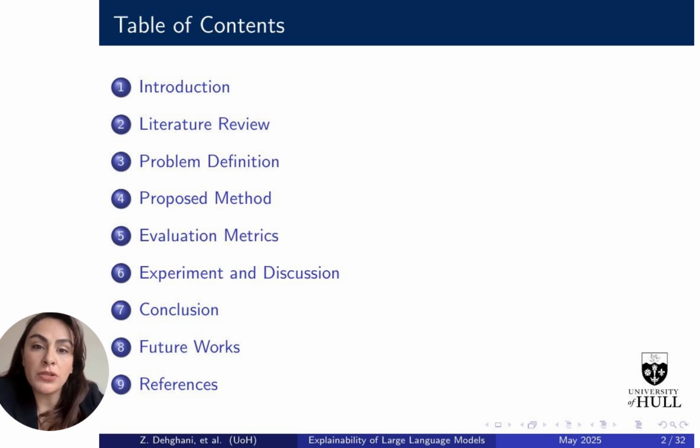Next, I'll walk you through the problem formulation and our proposed method, SMILE, which stands for Surrogate Modeling for Interpretable Local Explanations. After that, we'll discuss how we evaluate SMILE using a range of interpretability metrics, and I'll share experimental results and insights from applying it to models like GPT, Claude, and LLama. Finally, we'll wrap up with a conclusion, outline some future directions, and briefly cover the references that support this work.